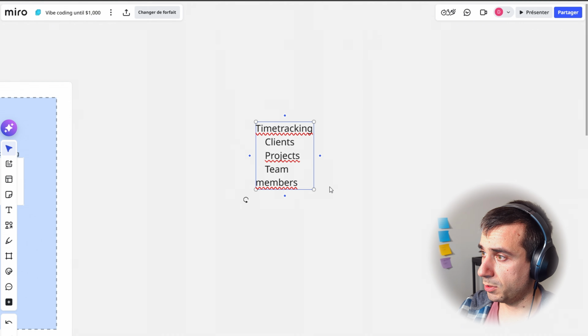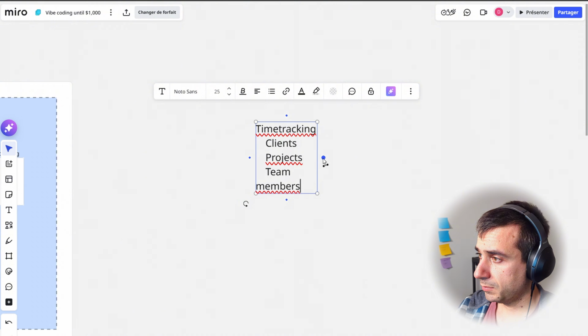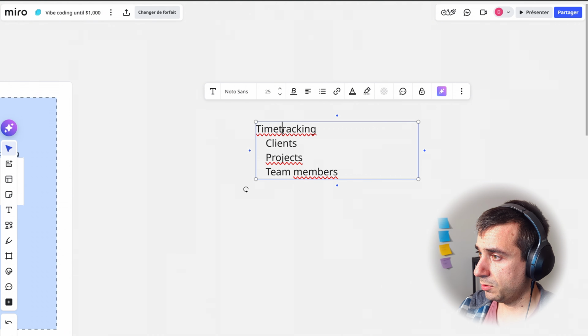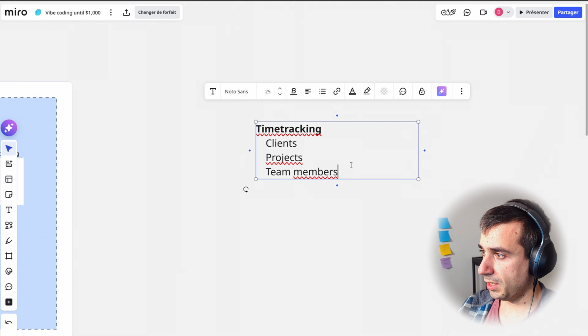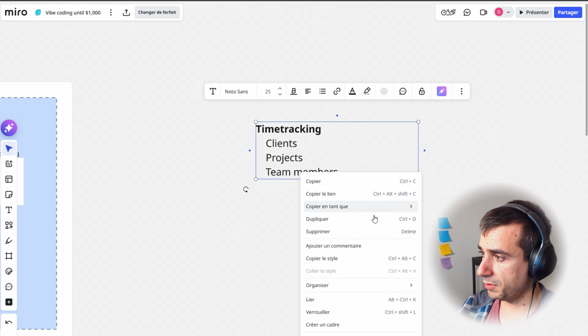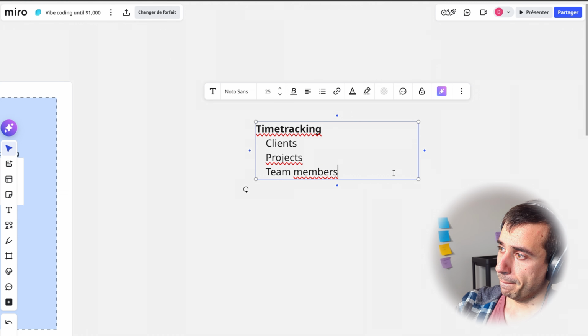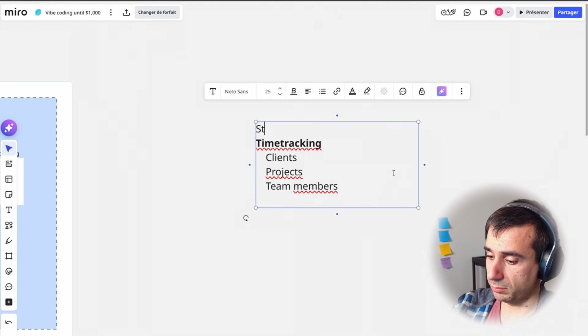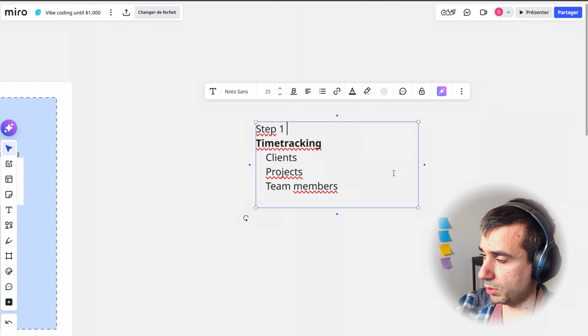I don't know why this is so small. Yeah, let's make it like so. And then what else do we need? Can we turn that into a document? I feel like that would be more convenient. Okay, and so that's going to be our step one.